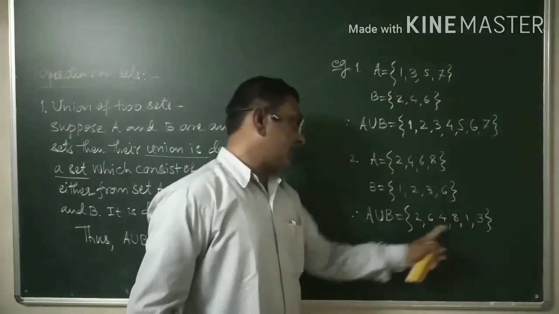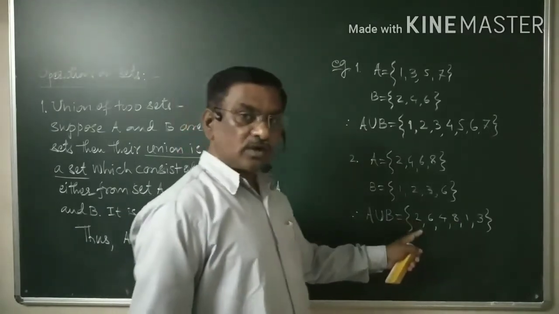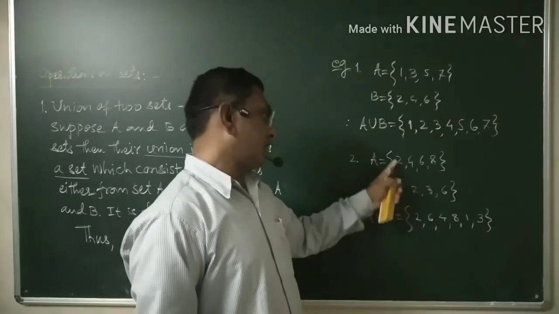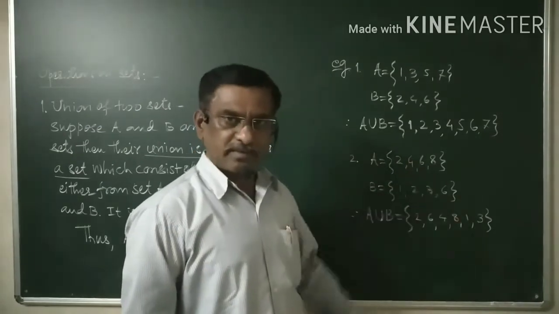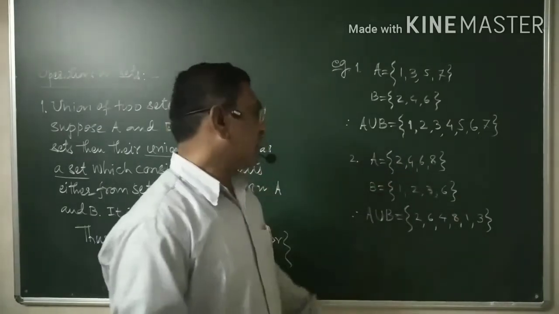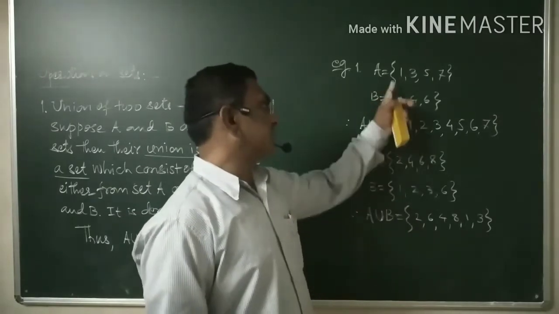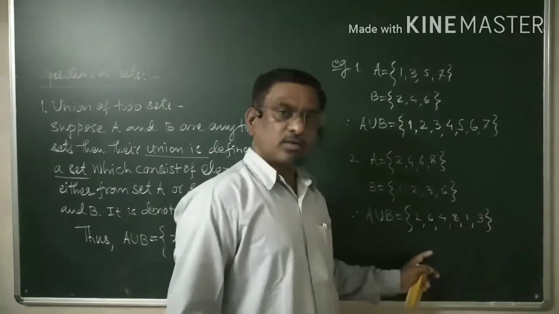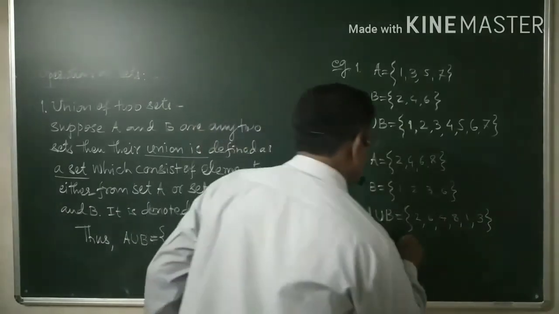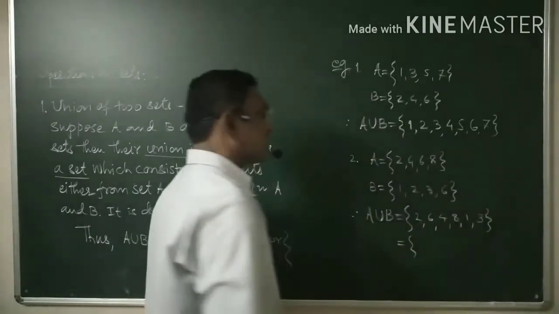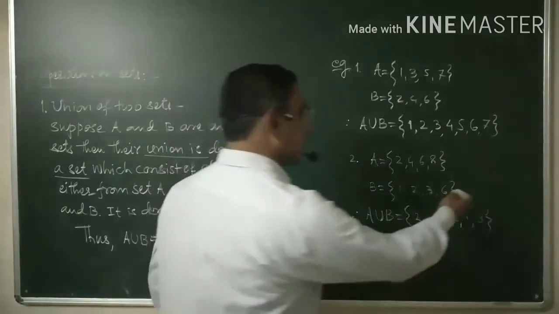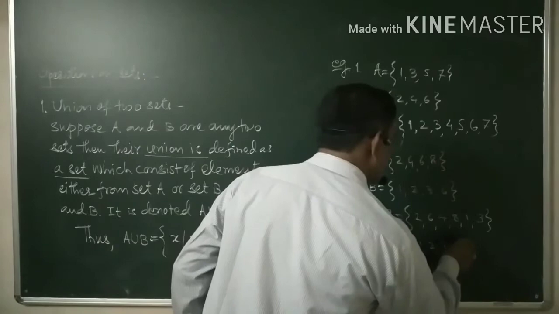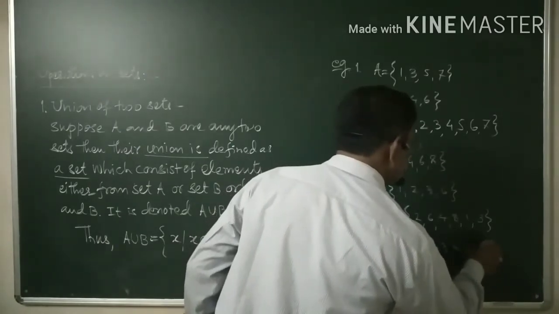Now you may write this one. It is not mandatory or compulsory that you should take first of all common elements and then uncommon elements. You can do it any way. Okay. First of all, as we have considered here, uncommon elements and then common elements. This may be the reverse case. Therefore, this can be written as 1, 2, 3, 4, 6 and 8.